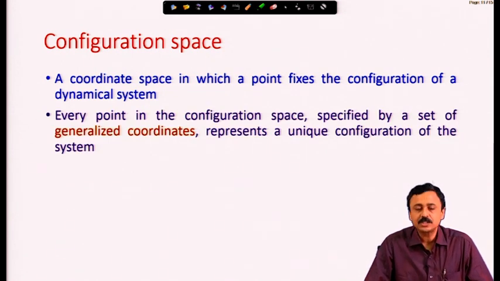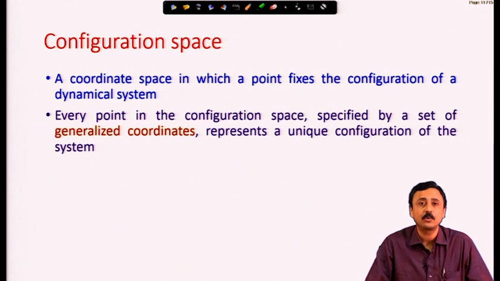Every point in the configuration space is specified by a set of what are known as generalized coordinates. Just like x, y, z specifies the location of a particle, x, y, z are the generalized coordinates for the particle, the 3-dimensional Cartesian space is the configuration space.